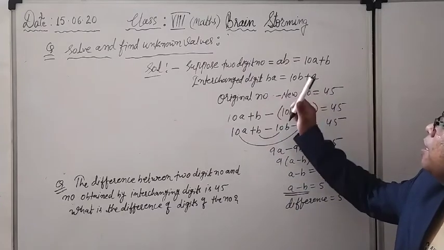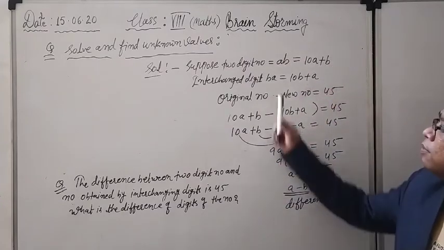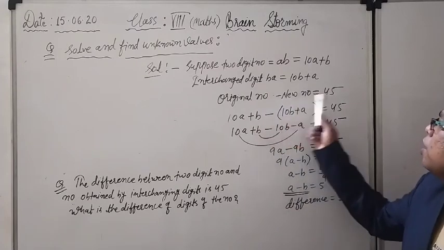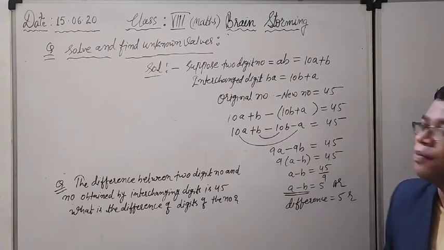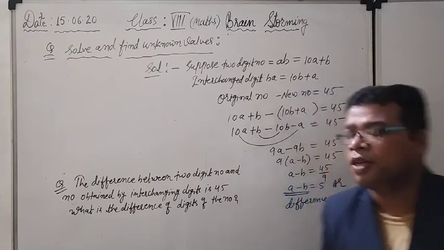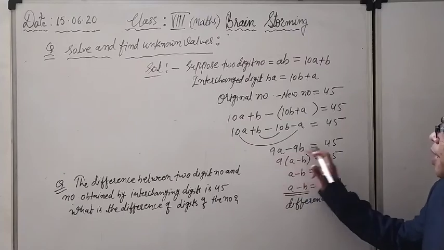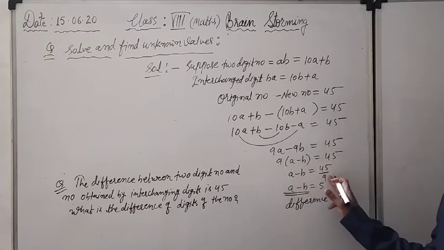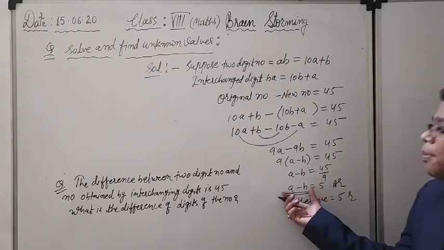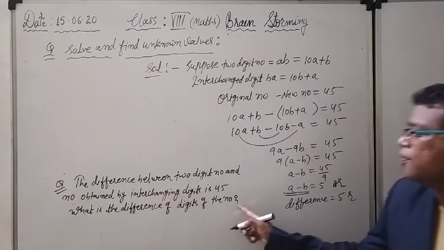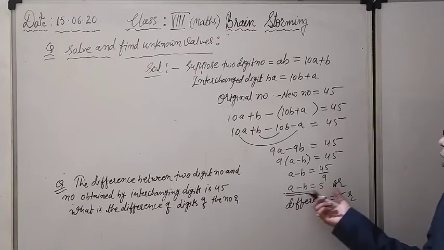So again, see here. Suppose the two-digit number is AB, so the general form is 10A plus B. The interchanged number BA is 10B plus A. The difference between the two numbers is given as 45. I have solved according to the laws of the equation, and after that it gives me 9A minus 9B. So 9 I can take common, and then divide by 9 here, which gives 5. What I am getting here is A minus B, and what is asked of me is the difference of the digits. So the difference of the digits is equal to 5. That is the answer.